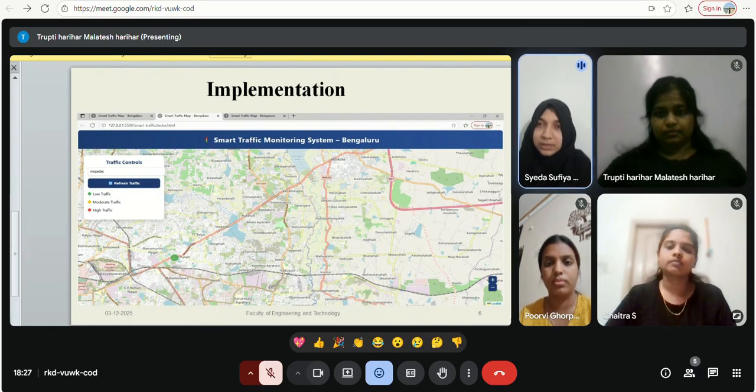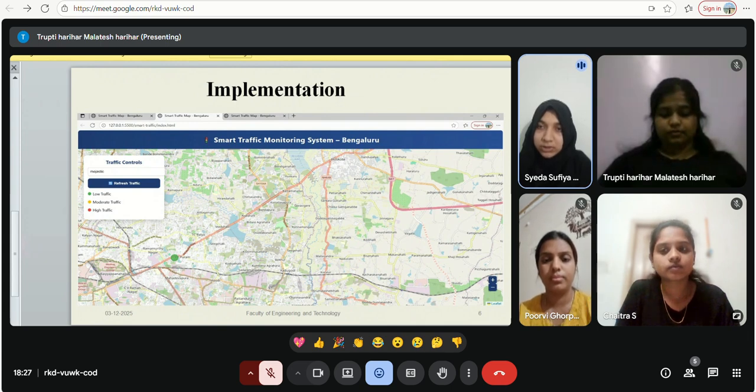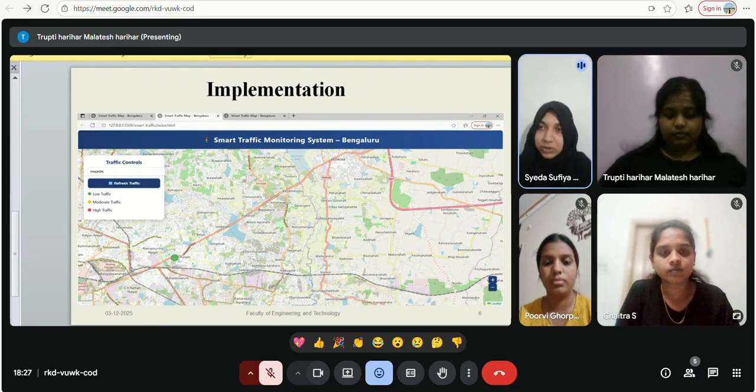So I will be explaining the implementation. So traffic controls, as you can see on the left side, that is low traffic, moderate traffic, and the high traffic. So it is a live map in which the routes are displayed using colored lines.